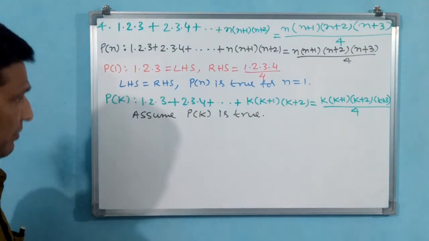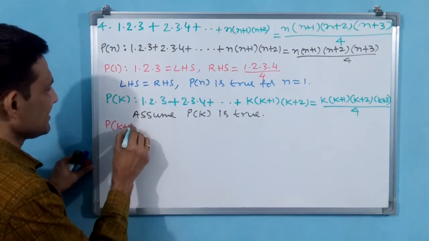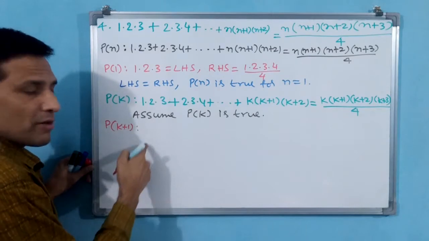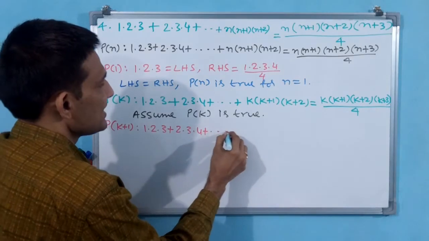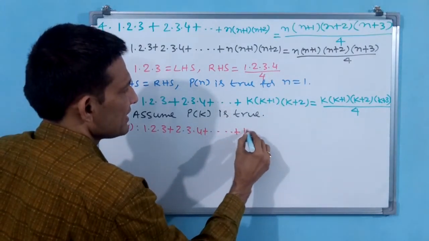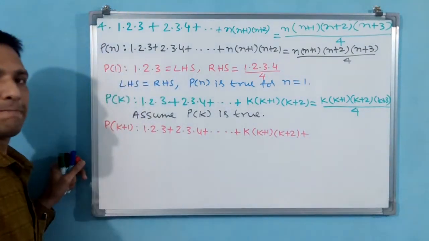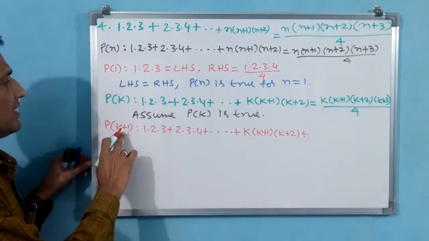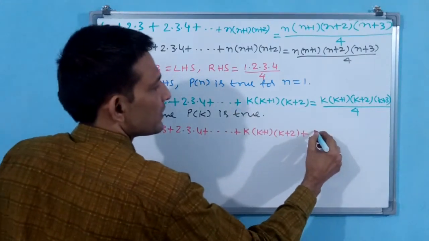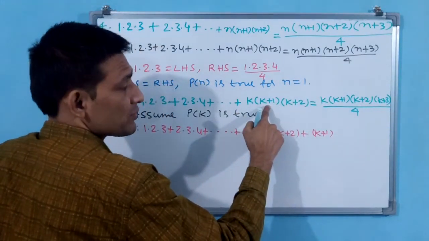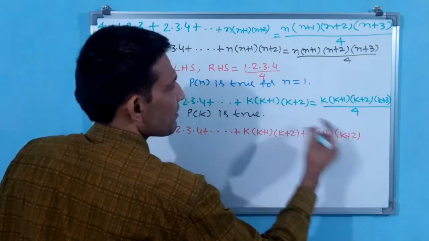Let us write P(k+1). You see P(k), and copy: 1·2·3 + 2·3·4 + ... This step also you have to write: plus (k+1)(k+2) plus, an addition of one step. In place of k, k+1; that means k+1, k+2. Why? Because k+1+1 is k+2, then k+3.